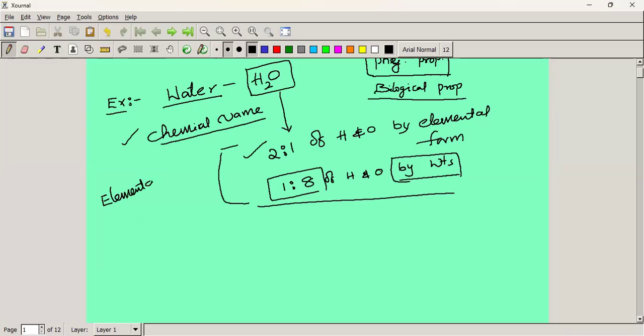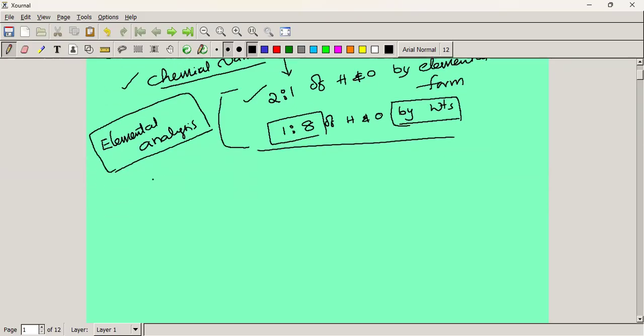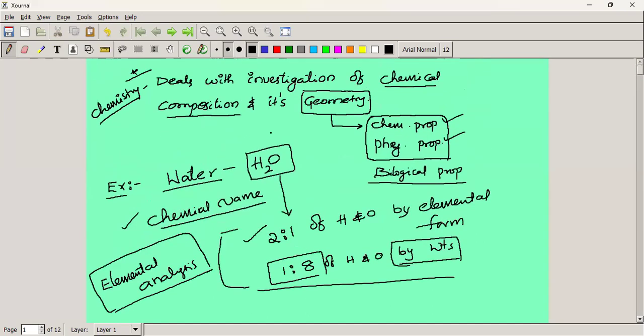By using elemental analysis, we can find out the chemical composition of any kind of substance. So this is one of the investigation methods. What is our definition? It deals with the investigation of chemical composition and the geometry of the different kinds of chemical substances present around us.